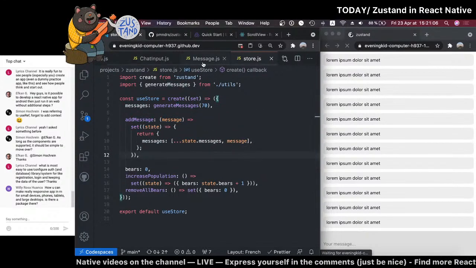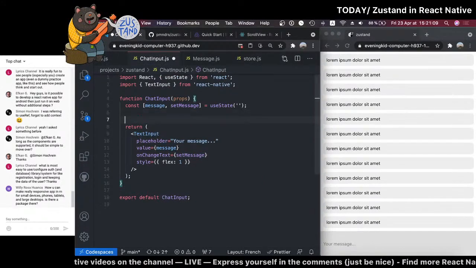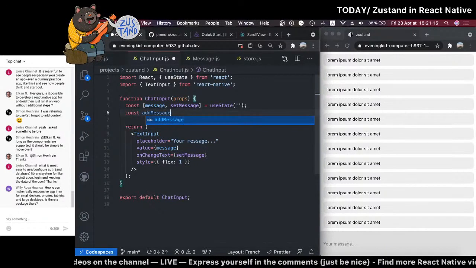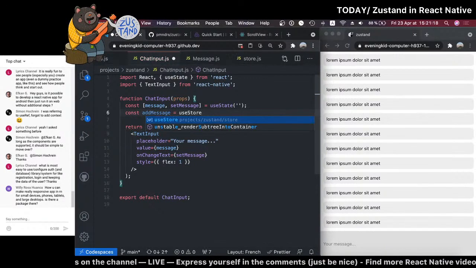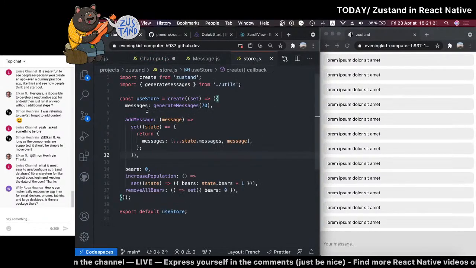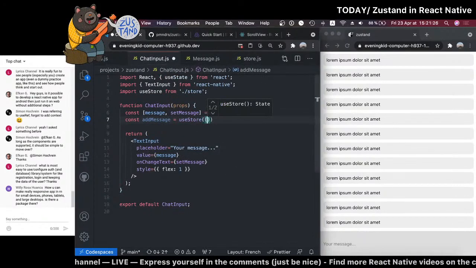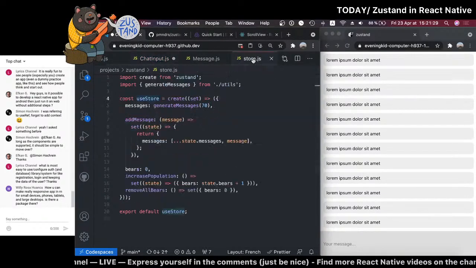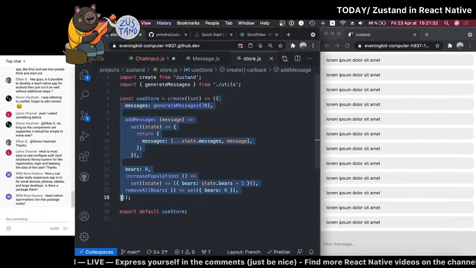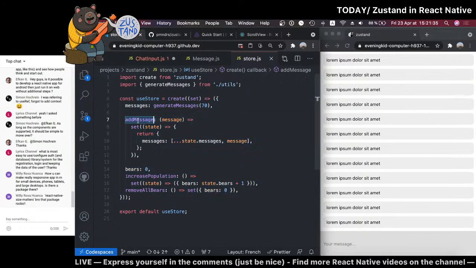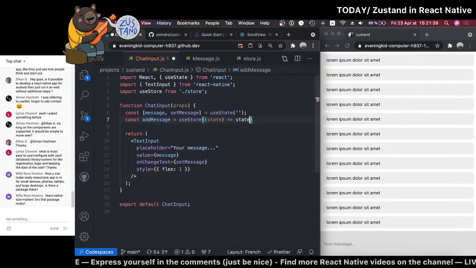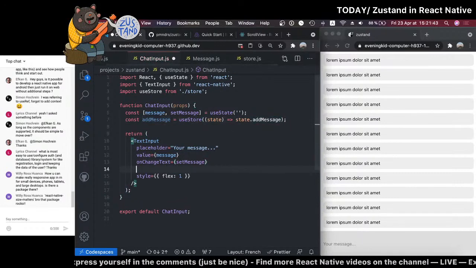So I'll save this, go back to input. And here we should import this new function. So let's just call it addMessage. I will need useStore. If you remember, useStore comes from here. And here you get the state. And because addMessage is in our state again, it's this. So if we have state, we need to do state.addMessage. All right. And so now I think there's something on submit, or yeah, on submit editing.